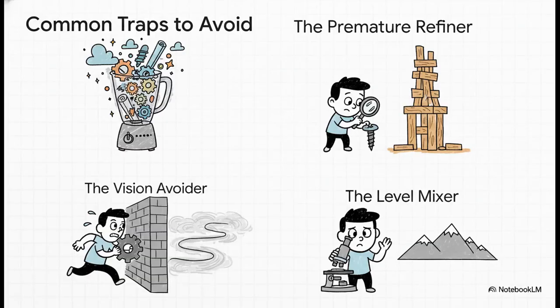Okay, watch out for these traps. I've fallen into all of them. First, the detail dump. You know, that one massive prompt where you try to explain everything from the user's life story down to a CSS variable. It just confuses the AI.